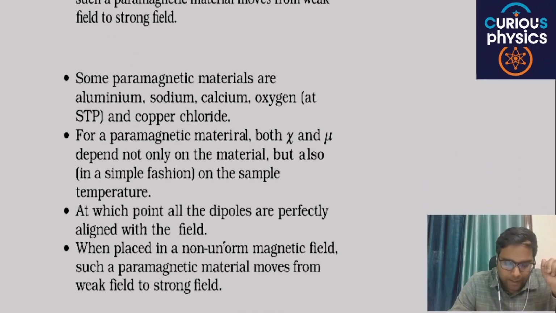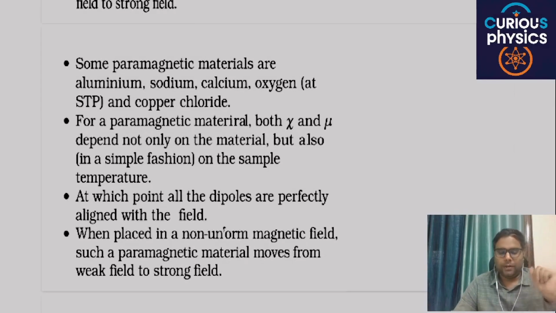Some paramagnetic materials are sodium, aluminium, calcium, oxygen and copper chloride. For a paramagnetic material, both chi and the relative permeability depend not only on the material but also on the sample temperature, up to the point at which all the dipoles are perfectly aligned with the field. When placed in a non-uniform magnetic field, such paramagnetic material moves from weak field to strong field.